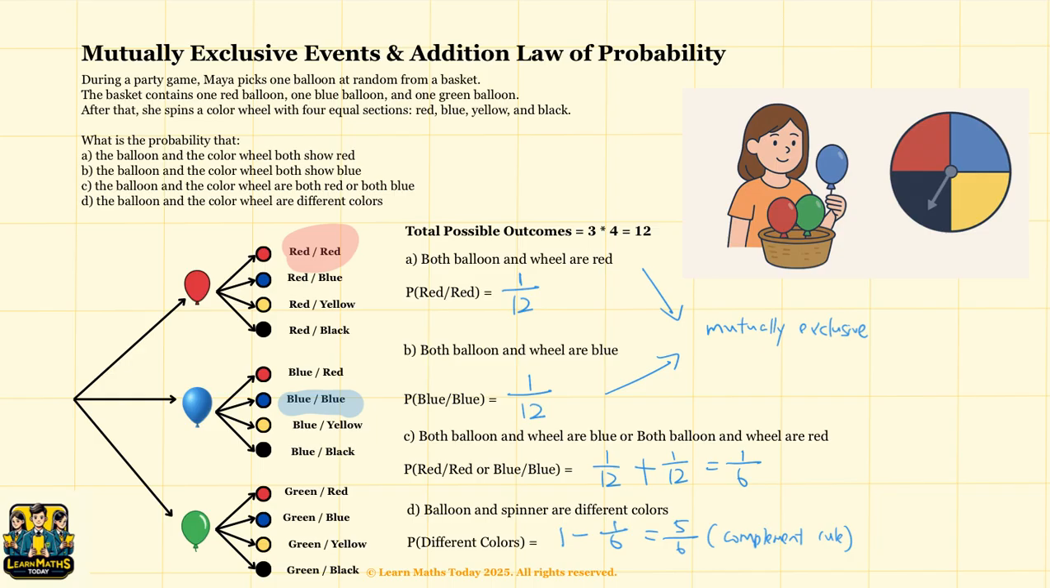To summarize, we have used a tree diagram to list all possible combinations. We counted how many outcomes match what the question asked, and then we divided that number by the total number of outcomes, which was 12. This method works very well when the number of outcomes is small and easy to list down.